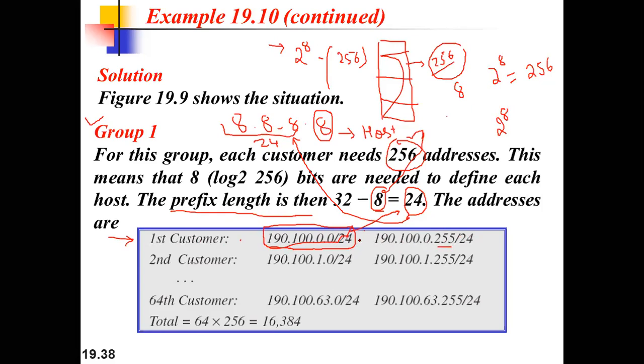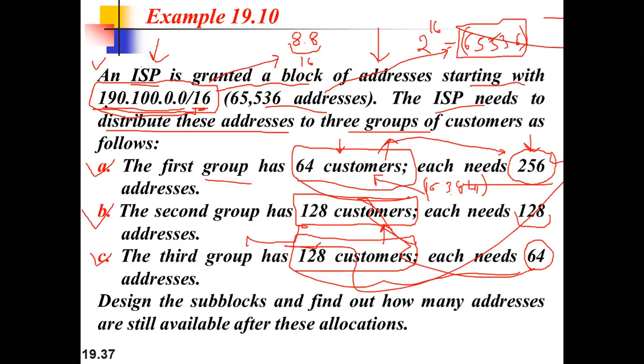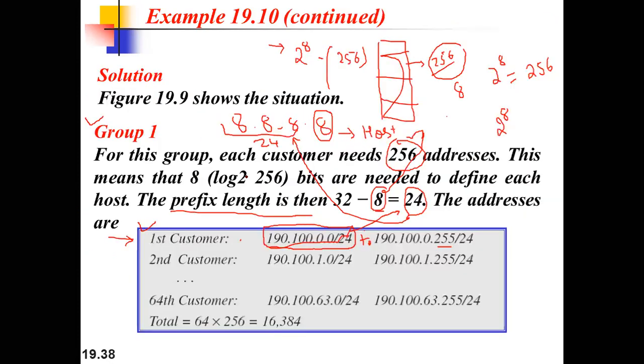So this will be the first block for customer 1, which starts from the IP we were given, 190.100.0.0/24. That is the prefix.